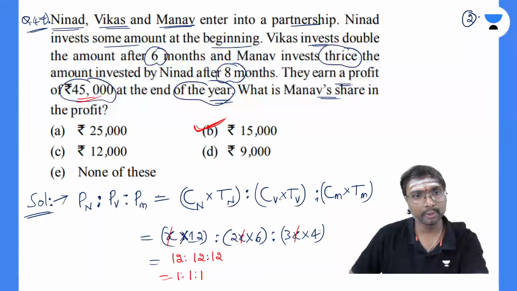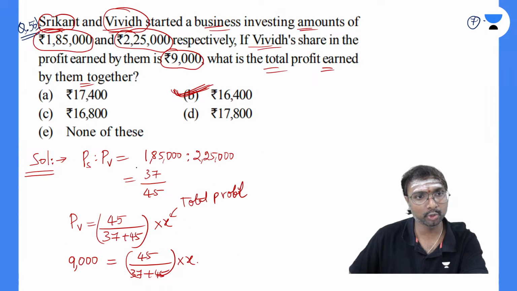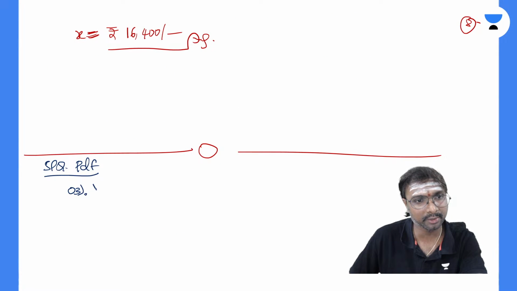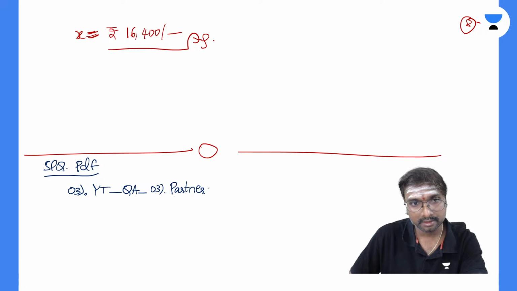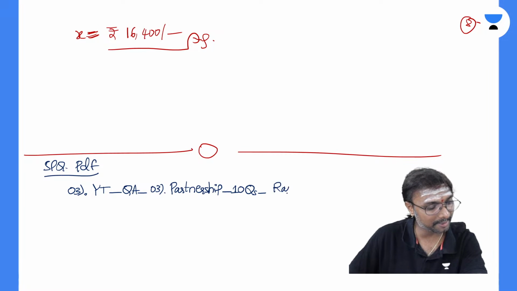So these are YouTube classes, right? That is your YT underscore quantitative aptitude underscore 03, this is partnership, right? That is your partnership file. We have done 10 questions in this, up to the 50th only. This is Rajendra Prasad K, right?